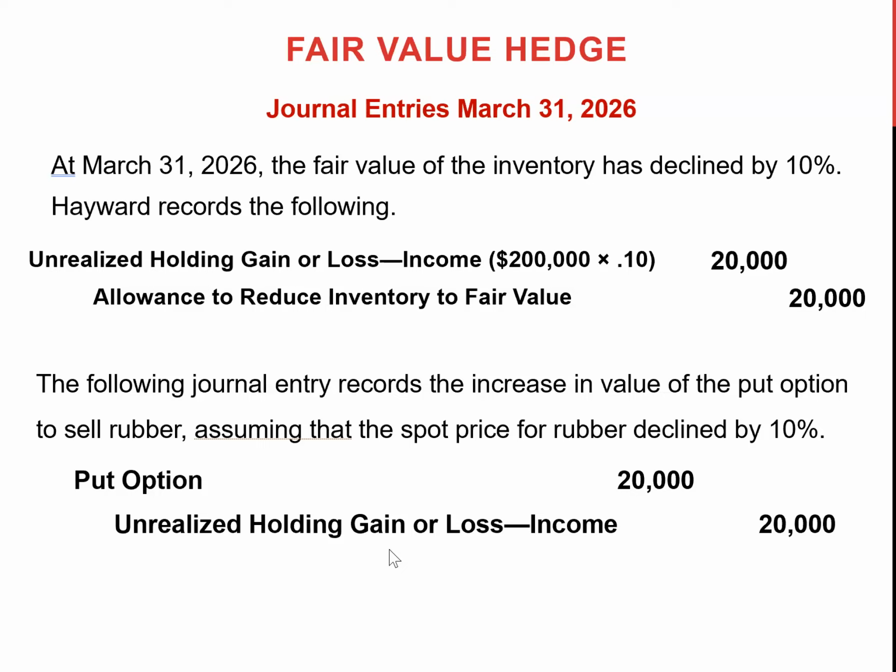So for each pound the company is making an unrealized holding gain of $5 multiplied by the notional amount, because the put option contract was for 4,000 pounds of rubber. So if you multiply $5 by 4,000, the company is making a gain, and at the same time the put option value increased by 20,000.